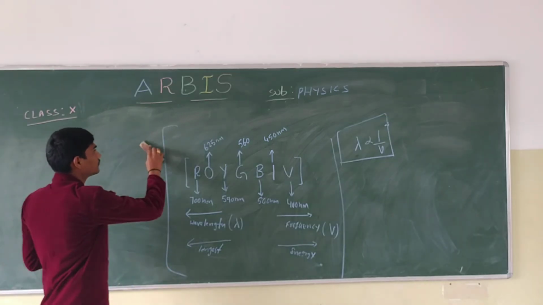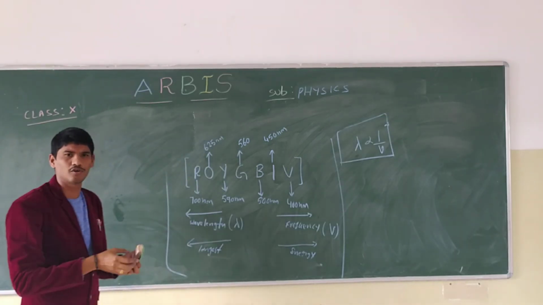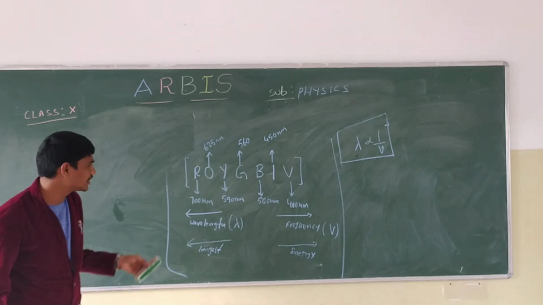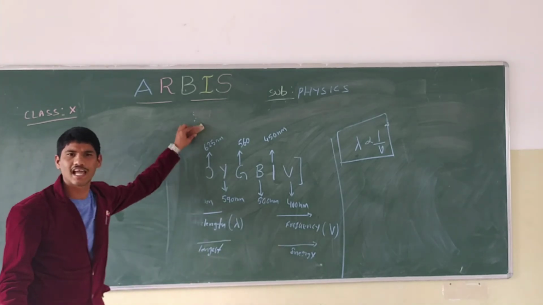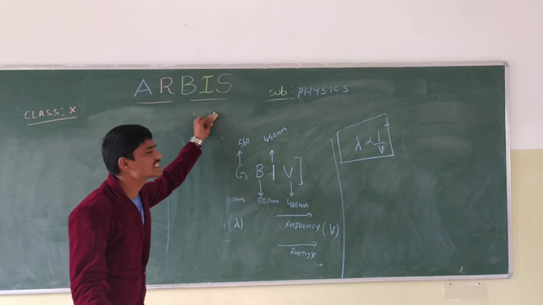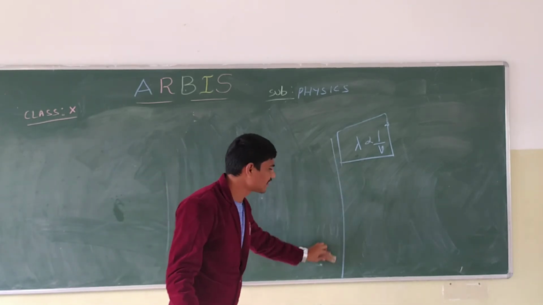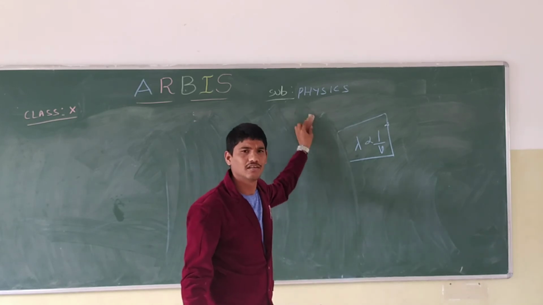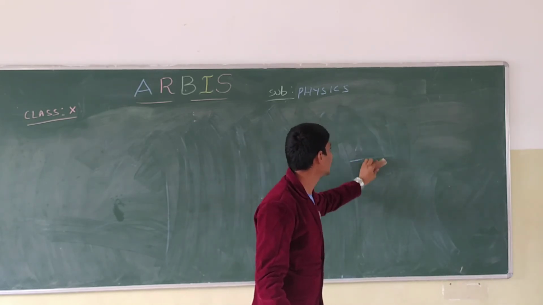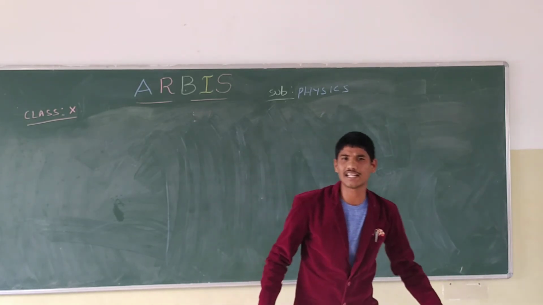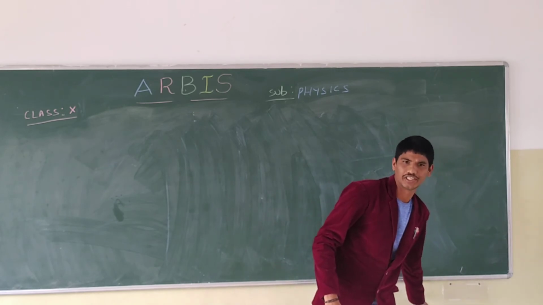Now by seeing this, we will come to know that the red color has the least deviation and the violet color has the maximum deviation, right? Yes or no? So which has the least deviation? Red has the least deviation and violet has the maximum deviation, right?